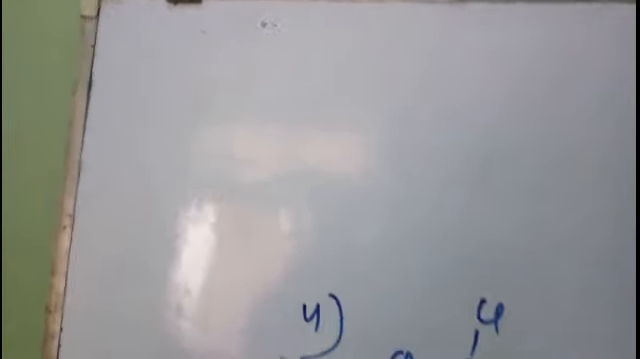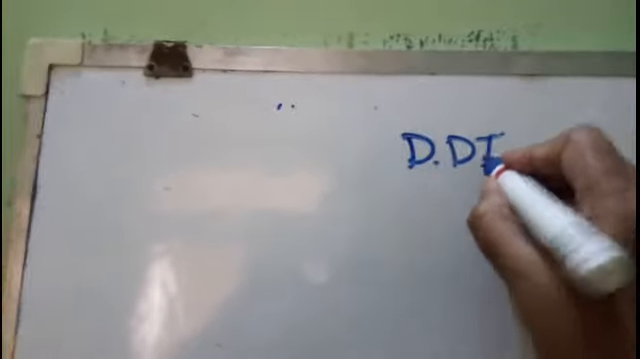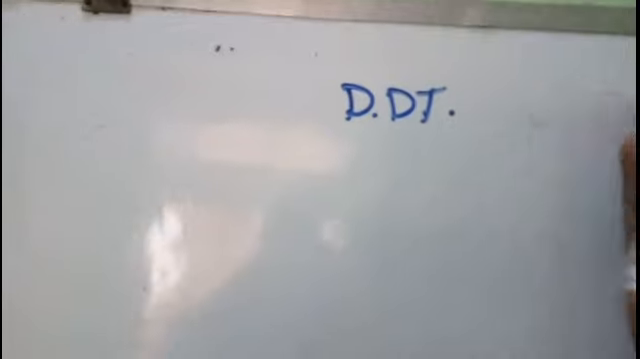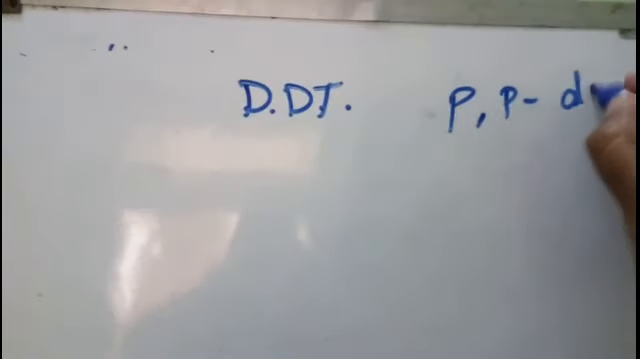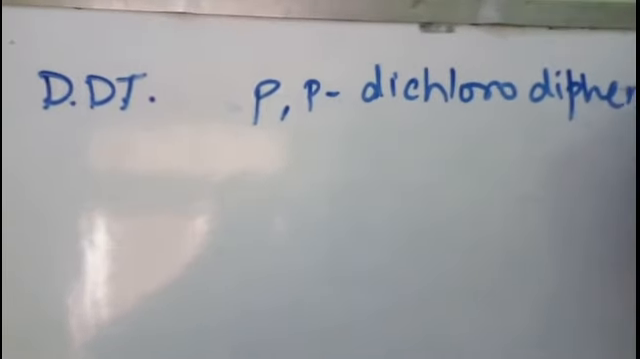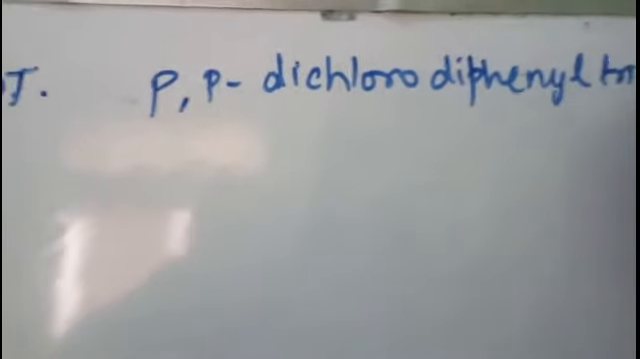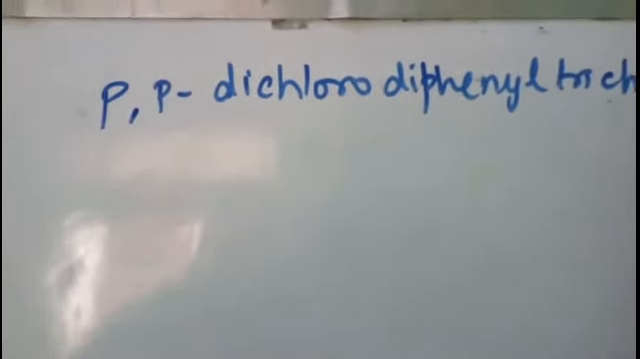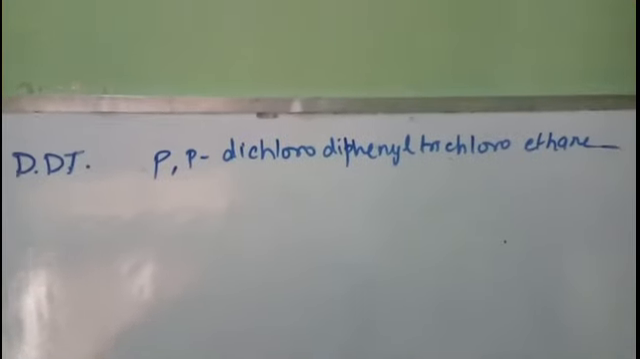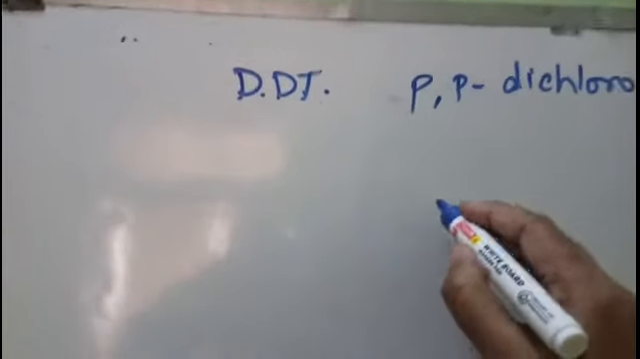Now the last one is your DDT. Have you heard of DDT? So what is DDT? DDT is a short form actually. DDT is para-dichlorodiphenyltrichloroethane, right? Para-dichlorodiphenyltrichloroethane. I will draw the structure.